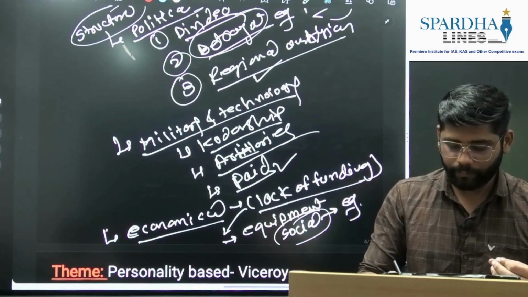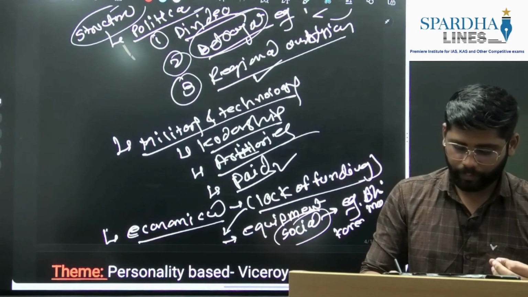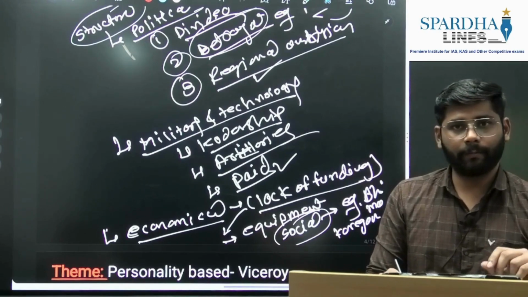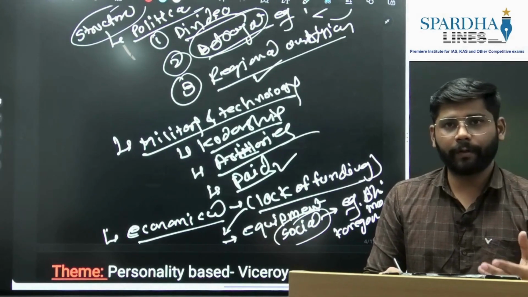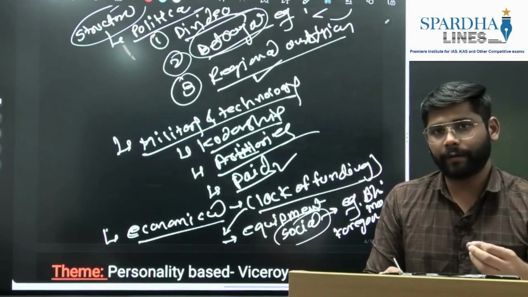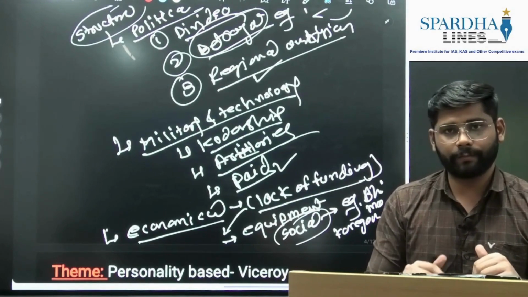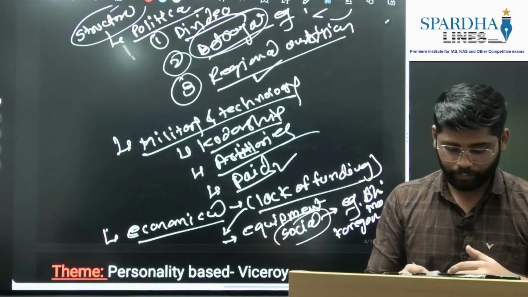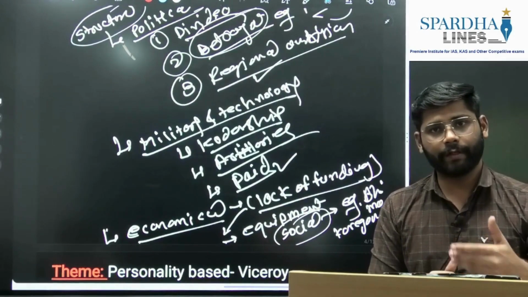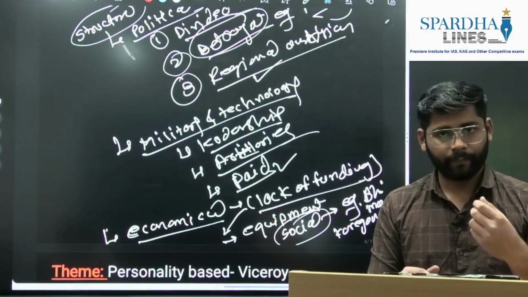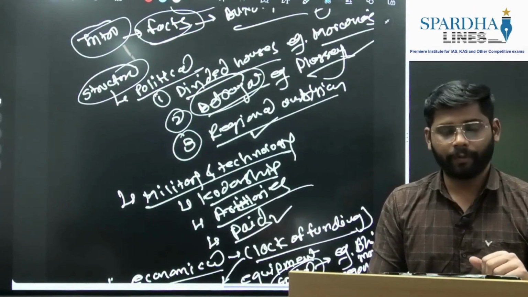So you can give the example of the Battle of Bhima Koregaon, where the Mahars, who were the lower caste, joined the British because they were tired of the exploitation and discrimination of the Peshwas. So again, this social angle played a bigger role here. This way we will write the social, military, technological, and economical reasons that worked in favor of the British and did not work in favor of Indian rulers.